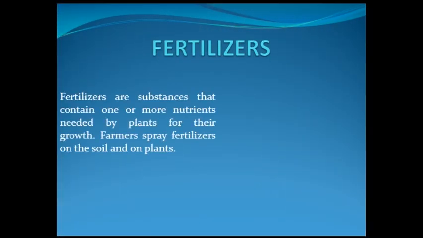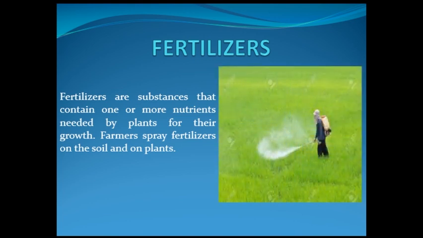Fertilizers. Fertilizers are substances that contain one or more nutrients needed by plants for their growth. Farmers spray fertilizers on the soil and on plants. Fertilizer can be either natural or chemical. Humus, compost and dried bark of neem are commonly used as natural fertilizers. NPK, urea, potash and ammonium sulfate are commonly used as chemical fertilizers.